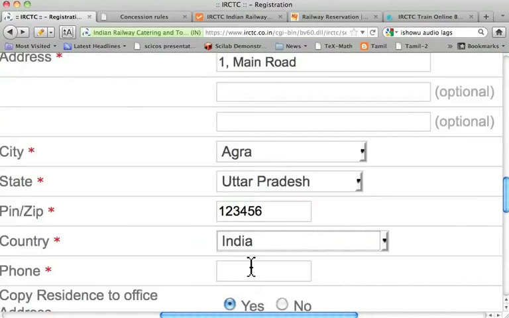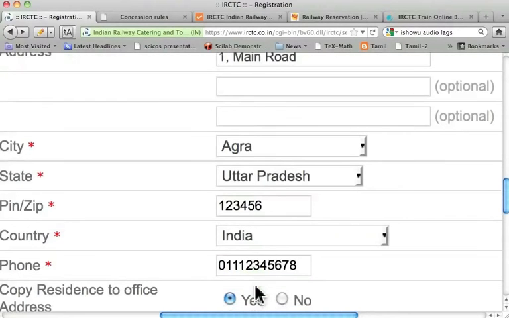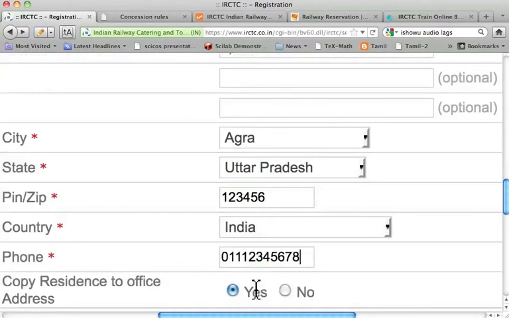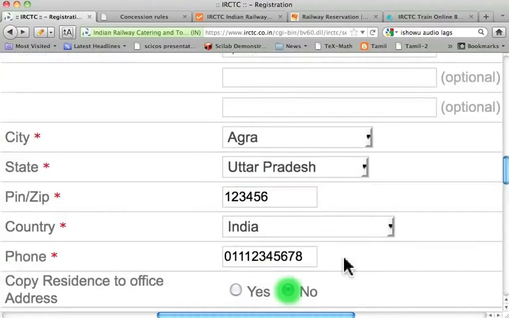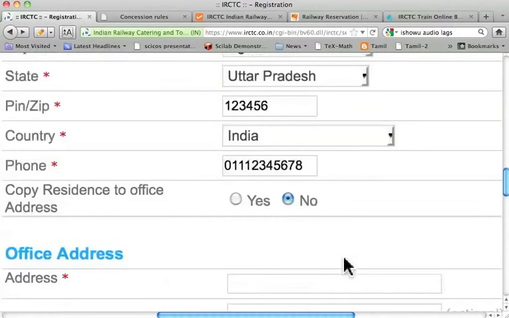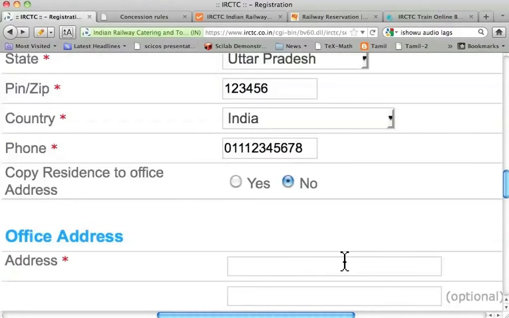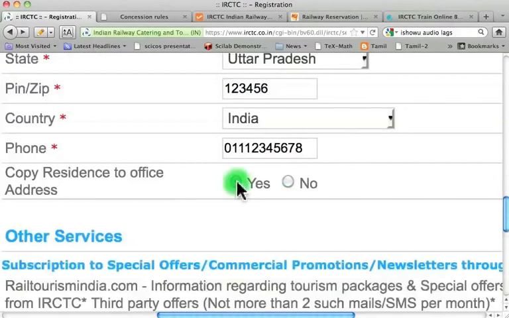Let me write the phone number as 011. I have written it as 12345678. If I want to give separate office address, I can do so by pressing No. In this case, I will have to fill the details. I don't want to enter these details. I will press Yes and close office address.